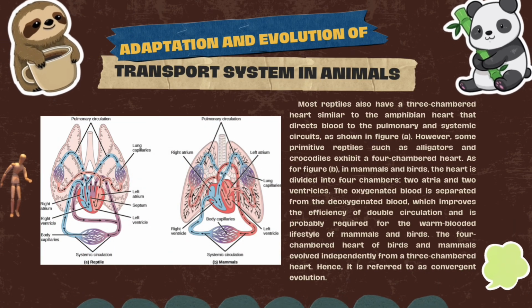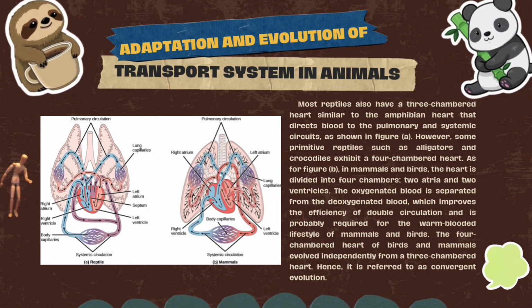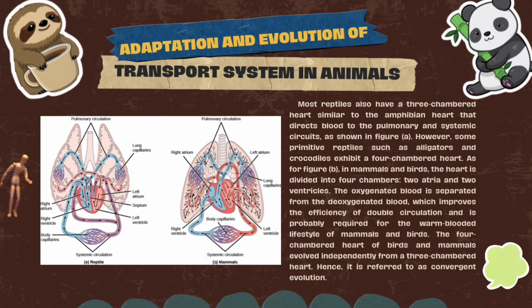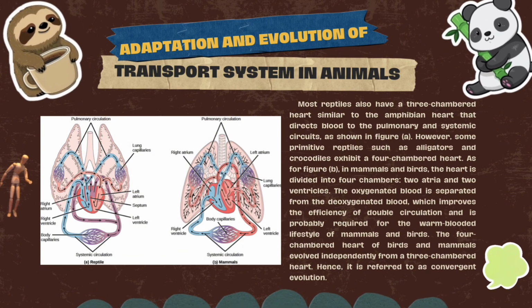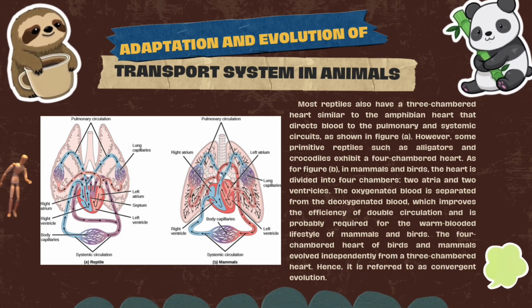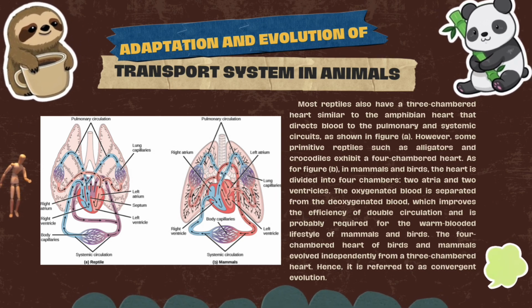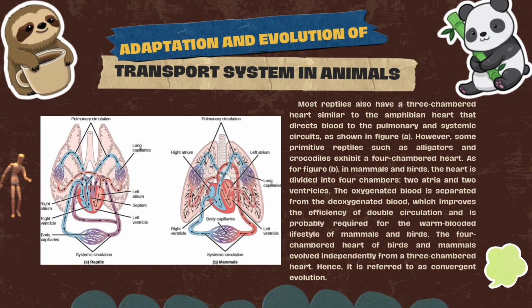Most reptiles also have a three-chambered heart, similar to the amphibian heart that directs blood to the pulmonary and systemic circuits as shown in Figure A. However, some primitive reptiles such as alligators and crocodiles exhibit a four-chambered heart. As for Figure B, in mammals and birds, the heart is divided into four chambers, two atria and two ventricles.